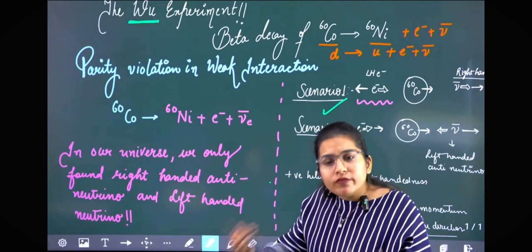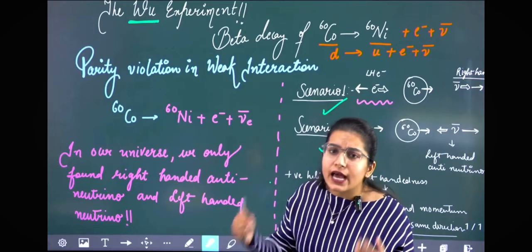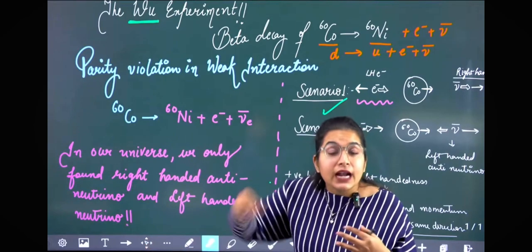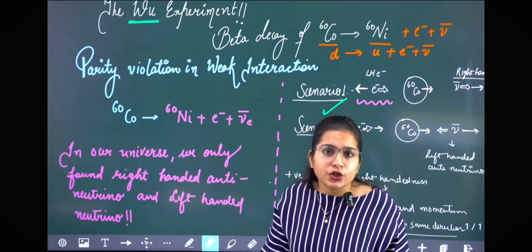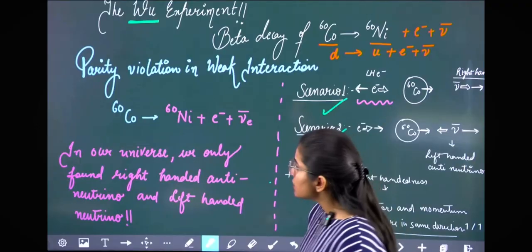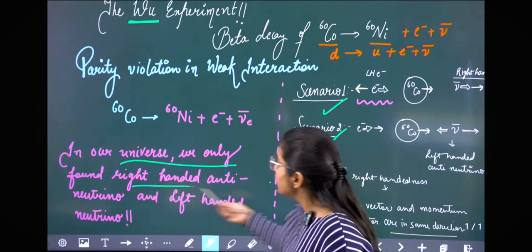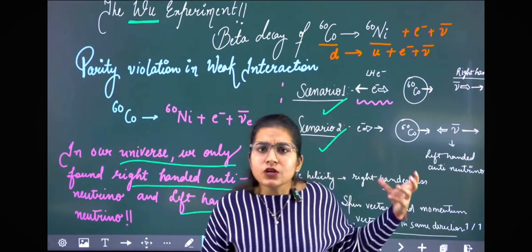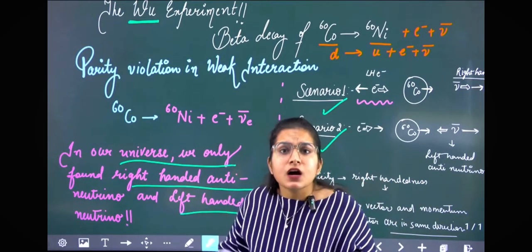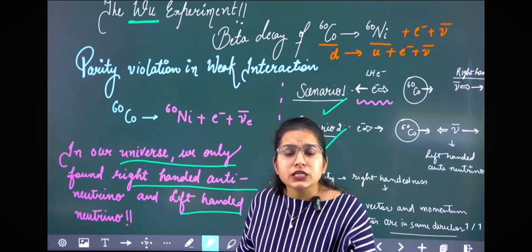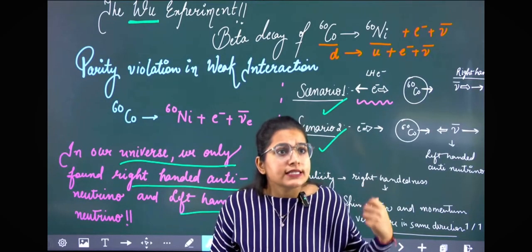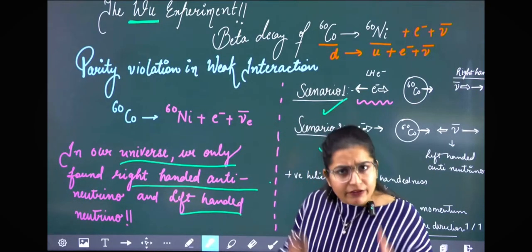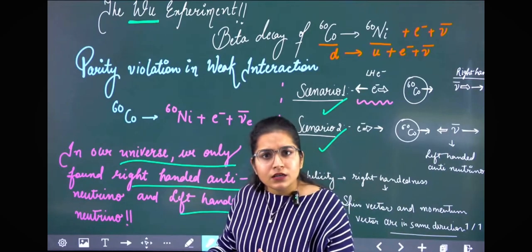That is, mostly we observe that the electrons are emitted in the opposite direction of the cobalt-60 nuclear spin, and we observe only right-handed antineutrinos in the universe. In the universe, we always observe right-handed antineutrinos and left-handed neutrinos till now. And scenario number one is more preferable. There is an asymmetric emission of the electrons opposite to the cobalt-60 nuclear spin. And what does it mean? It means there is a non-equivalence of the left-handed and the right-handed system.